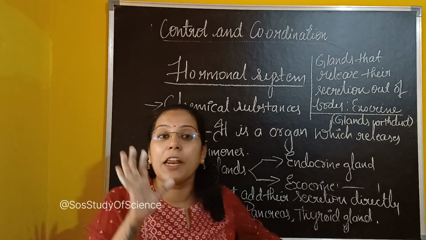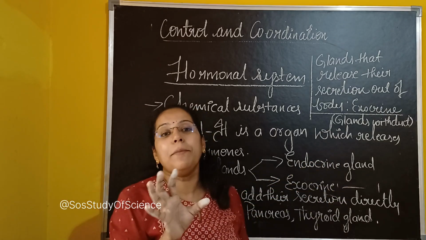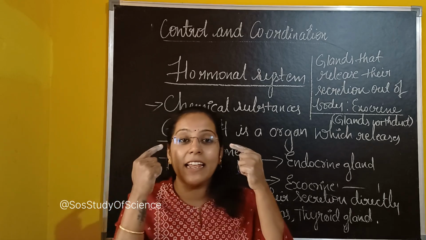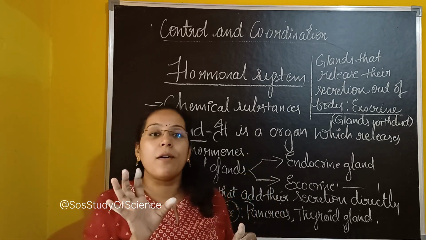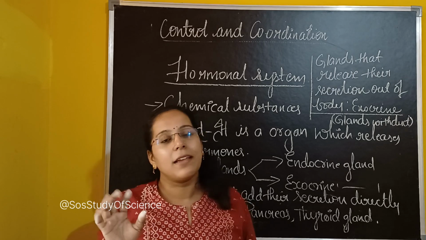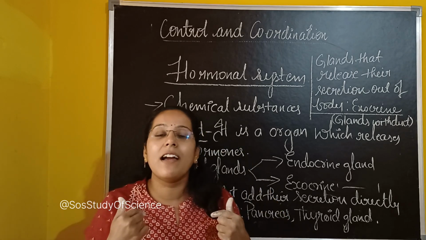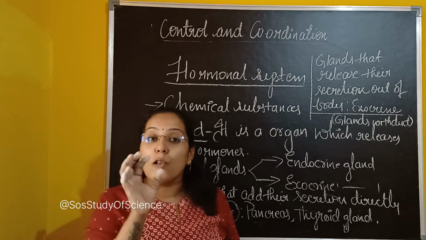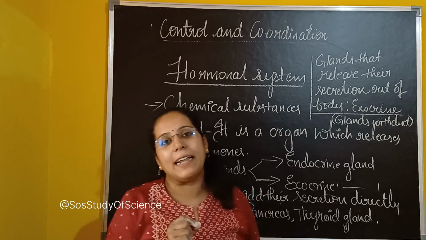We can take lacrimal gland. Note down, lacrimal gland. What is lacrimal gland? It is a gland which is present in the eyes. It is responsible for causing the tears. Tears roll out of the eyes when we are sad. Correct? So the tear glands are also an example of exocrine gland.